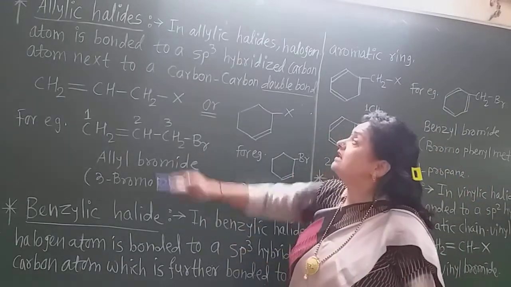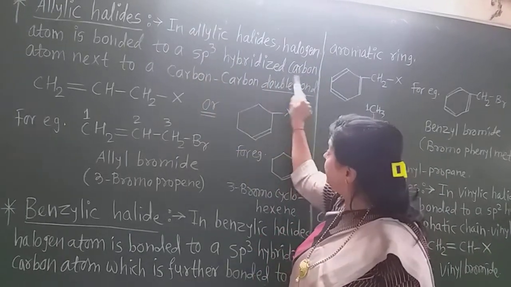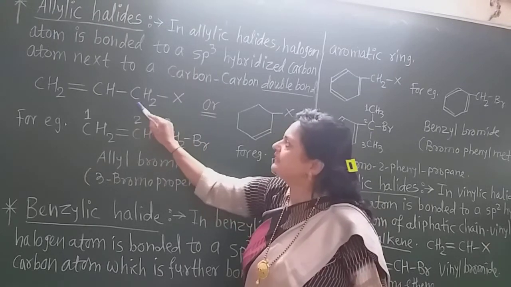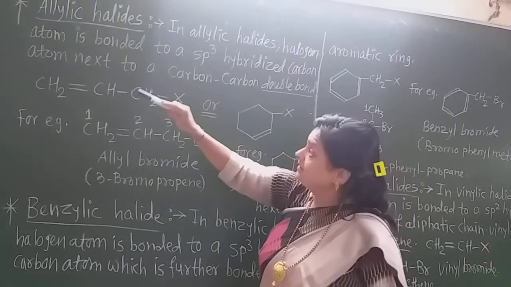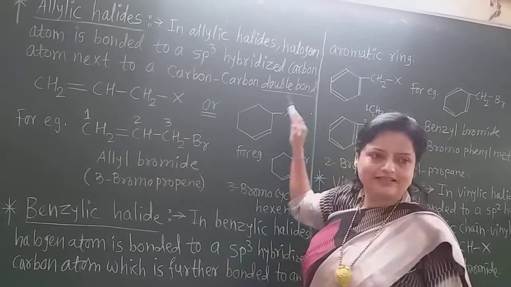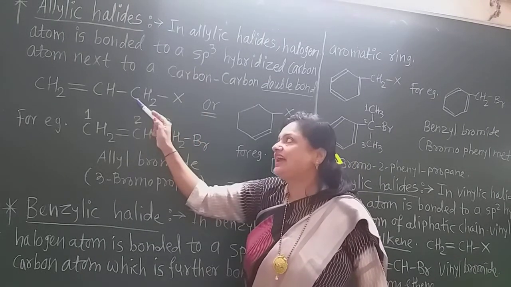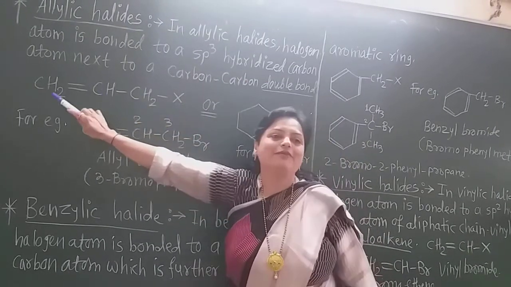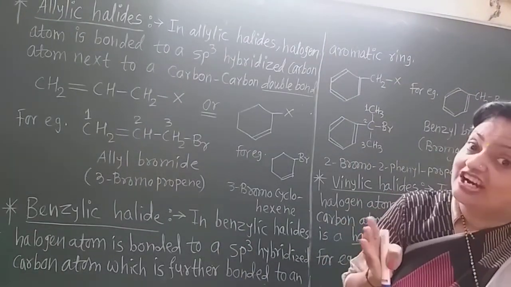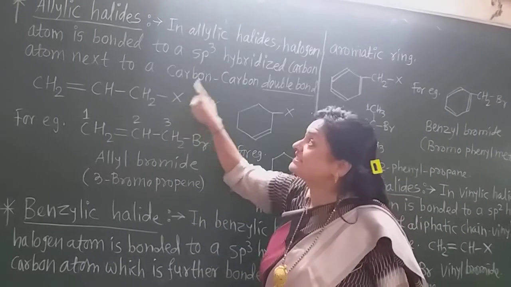Now here what is there? In allylic halide, the halogen atom is bonded to an sp3 hybridized carbon. See here, this X means halogen. It is attached to the sp3 hybridized carbon, and next to it is a carbon-carbon double bond. Such a type of situation is the allylic situation, and such a type of halogen derivative is called an allylic halide.